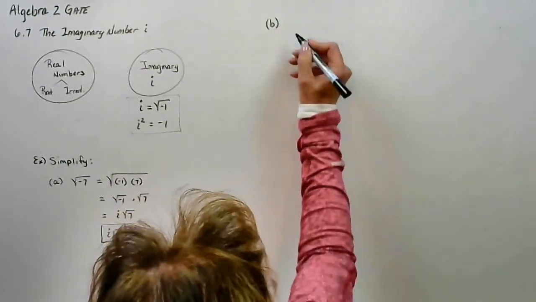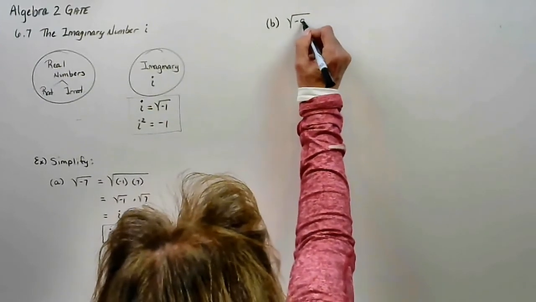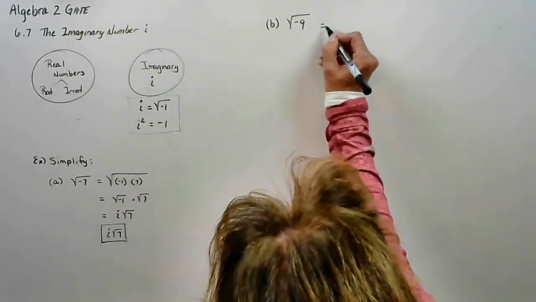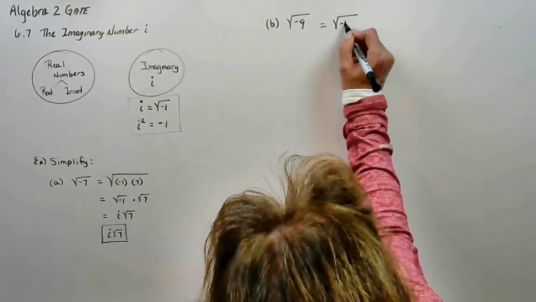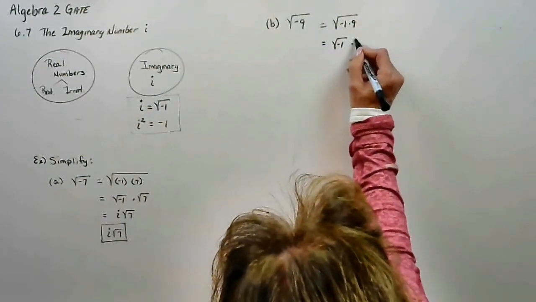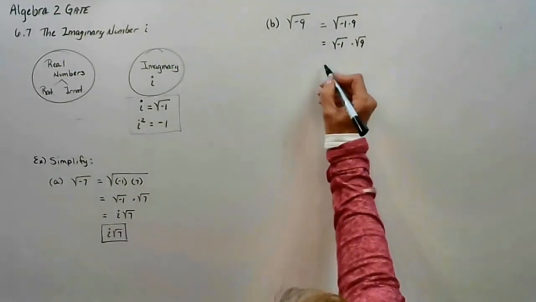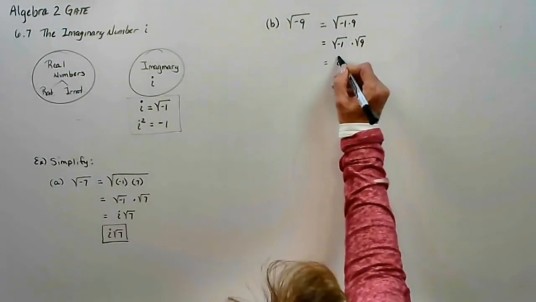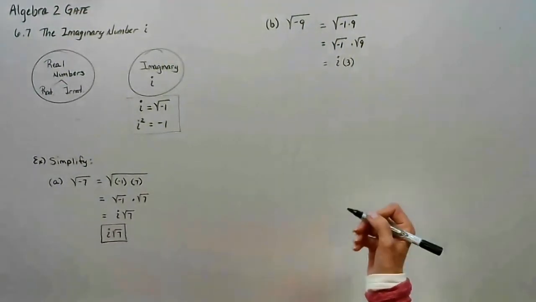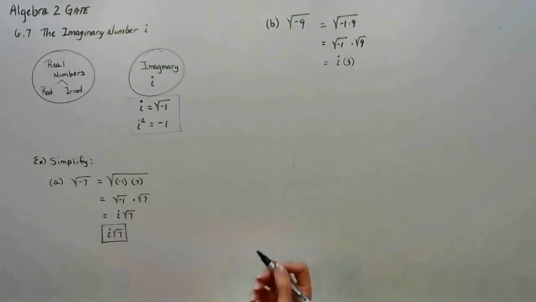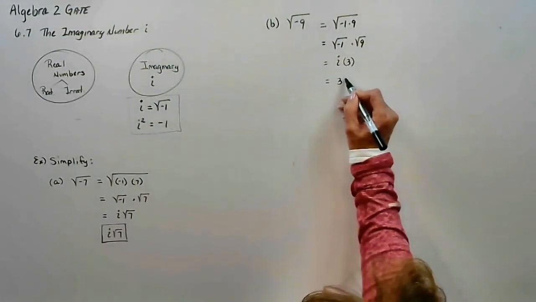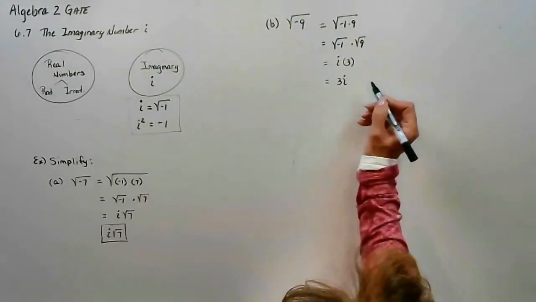All right, let's say I asked you for the square root of negative 9. Well, I'm going to write it out again. When in doubt, write it out. This is the same as negative 1 times 9. Square root of negative 1, square root of 9. The square root of negative 1 is i. The square root of 9 is 3. Since i is still a variable, i represents the square root of negative 1. I want to put the 3 first, so I'm going to put it as 3i.